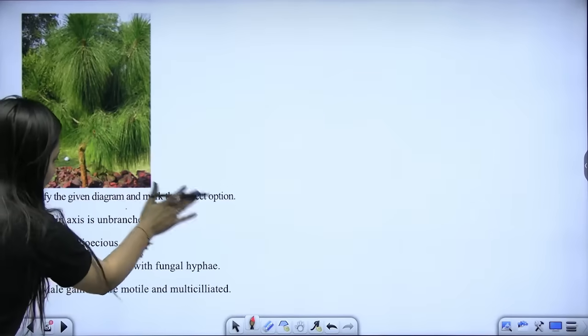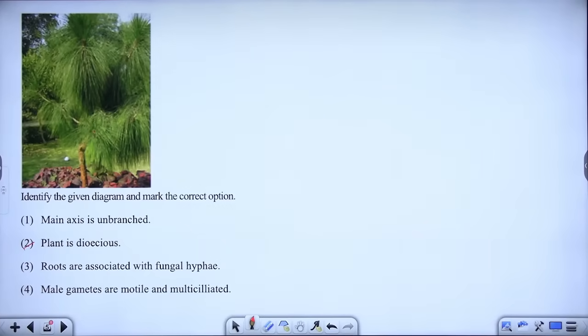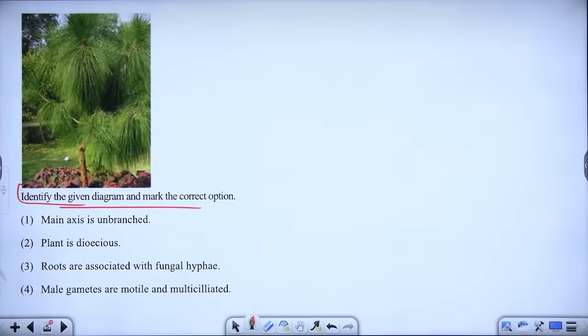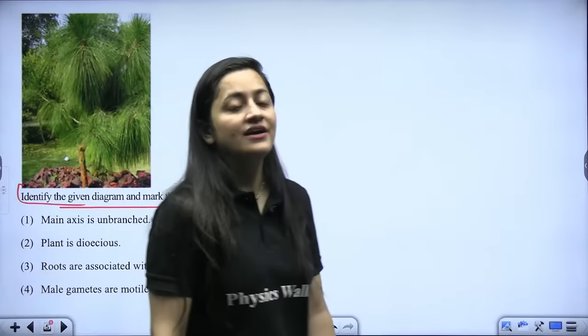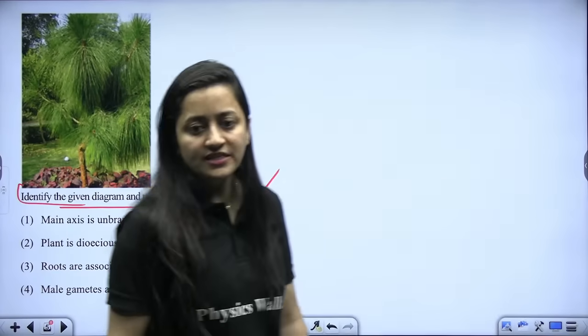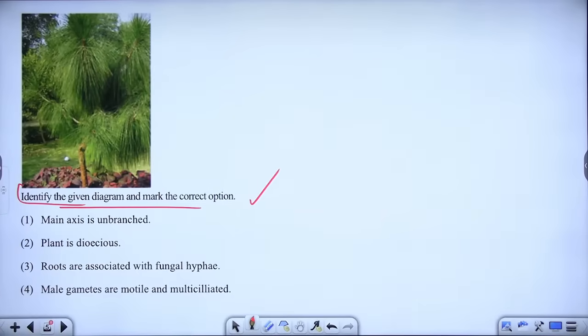Next question, again a diagram based question, right, students? Identify the given diagram and mark the correct option. Quick. Yes, everybody, identify the given diagram and mark the correct option. You all have seen this diagram, right?